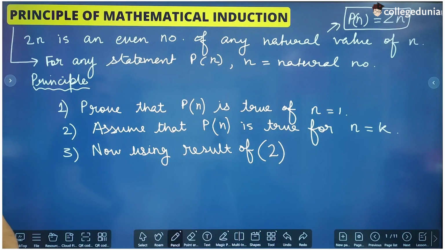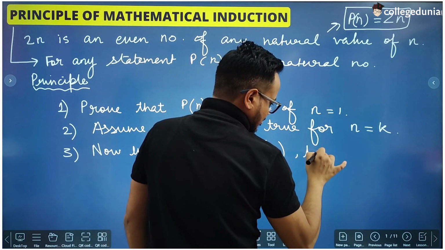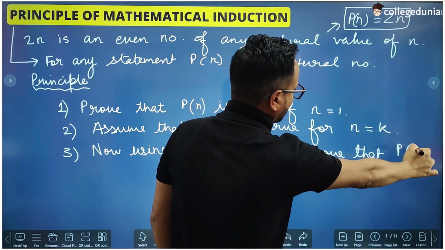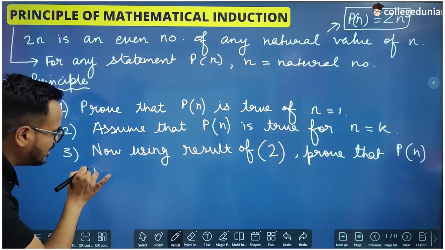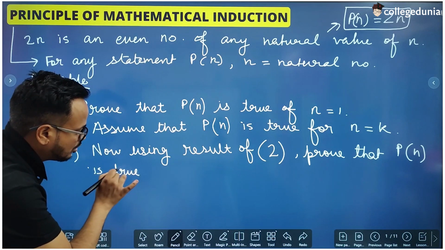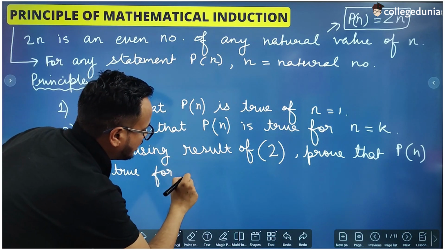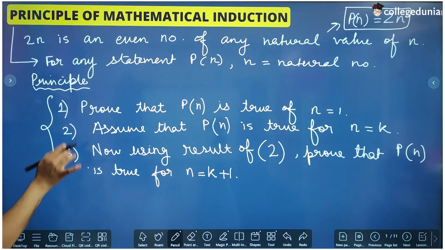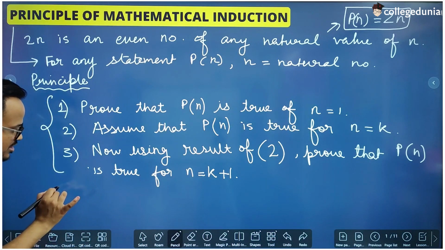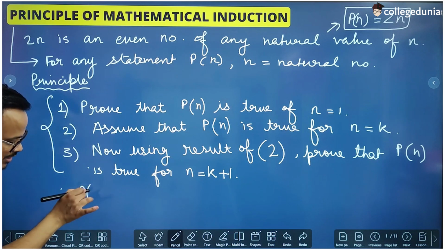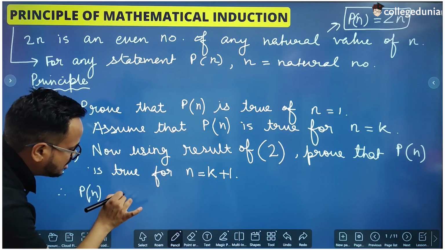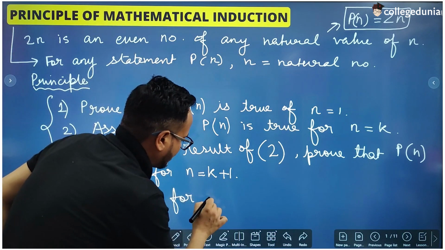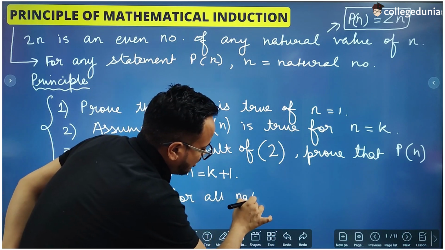Now using the result of 2, prove that Pn is true for n equal to k plus 1, and these three steps will prove that Pn is true for all natural numbers.